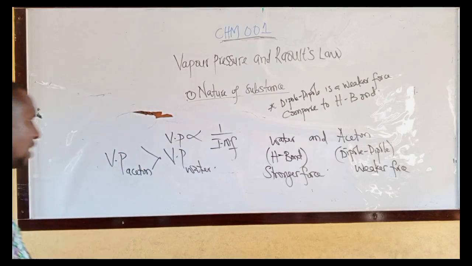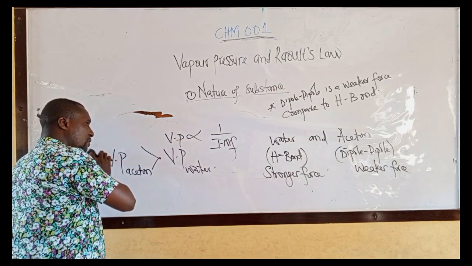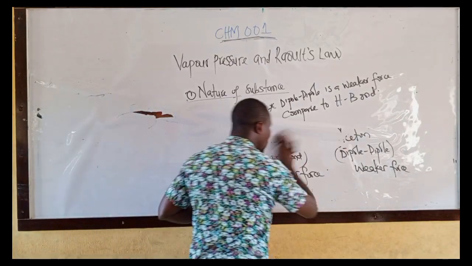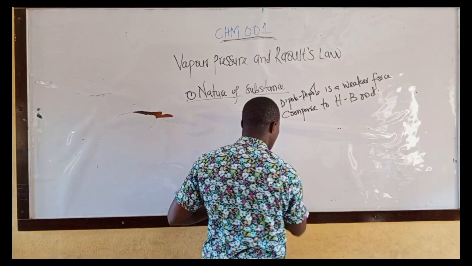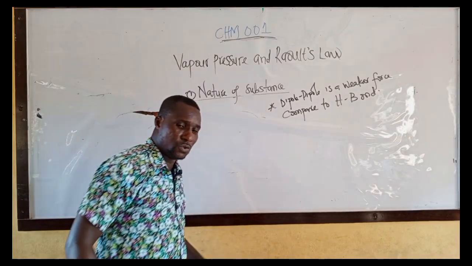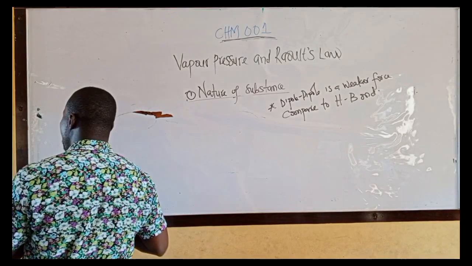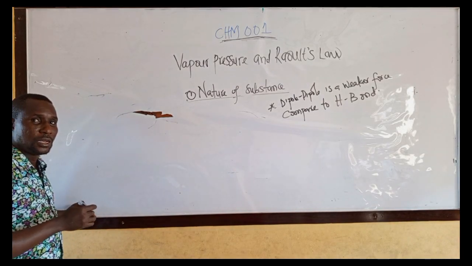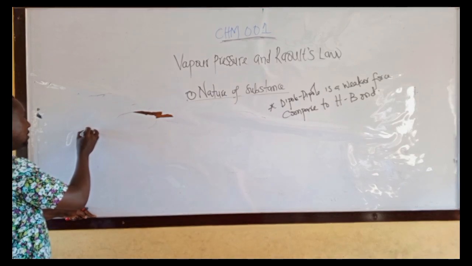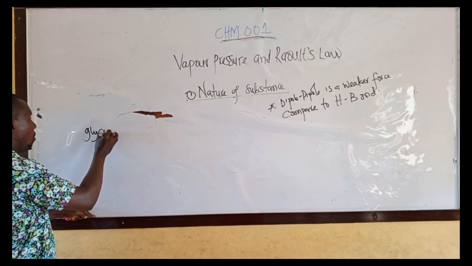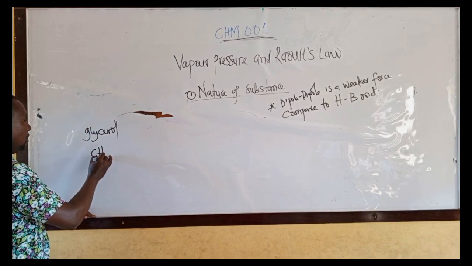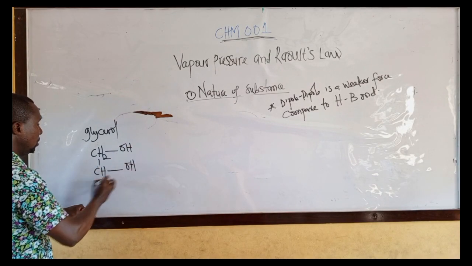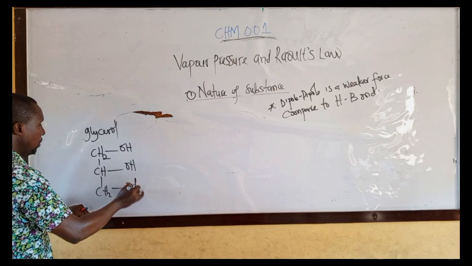Let me give you another example on this. Where you have trihydric alkanol, let me say glycerol, CH2OH.